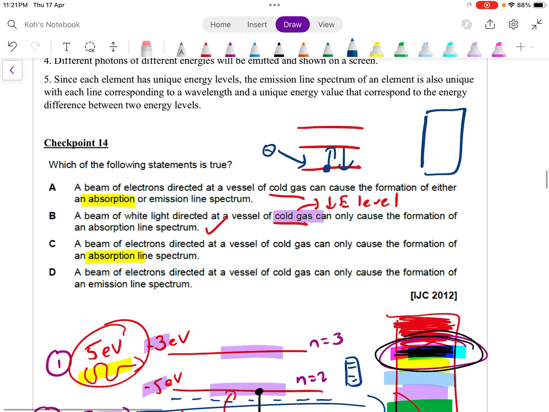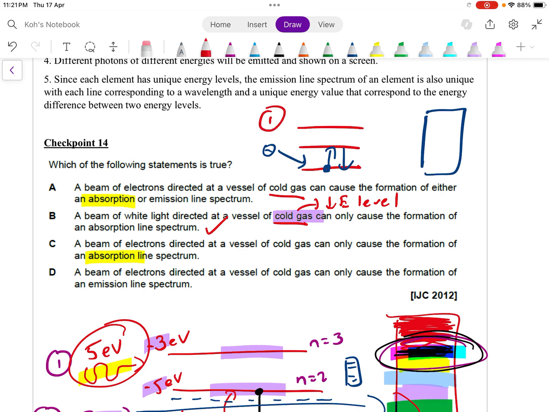Okay, it's not going to cause an absorption line spectrum because why? Because to form an absorption line spectrum, you must have a white light. So for A and C, there's no white light involved. There's only electron involved. So it means you cannot form the absorption line spectrum. Of course, you might be wondering, can it actually form the emission line spectrum? Okay, let's analyze this together. So for example, let's take a look at this diagram right here that I draw.